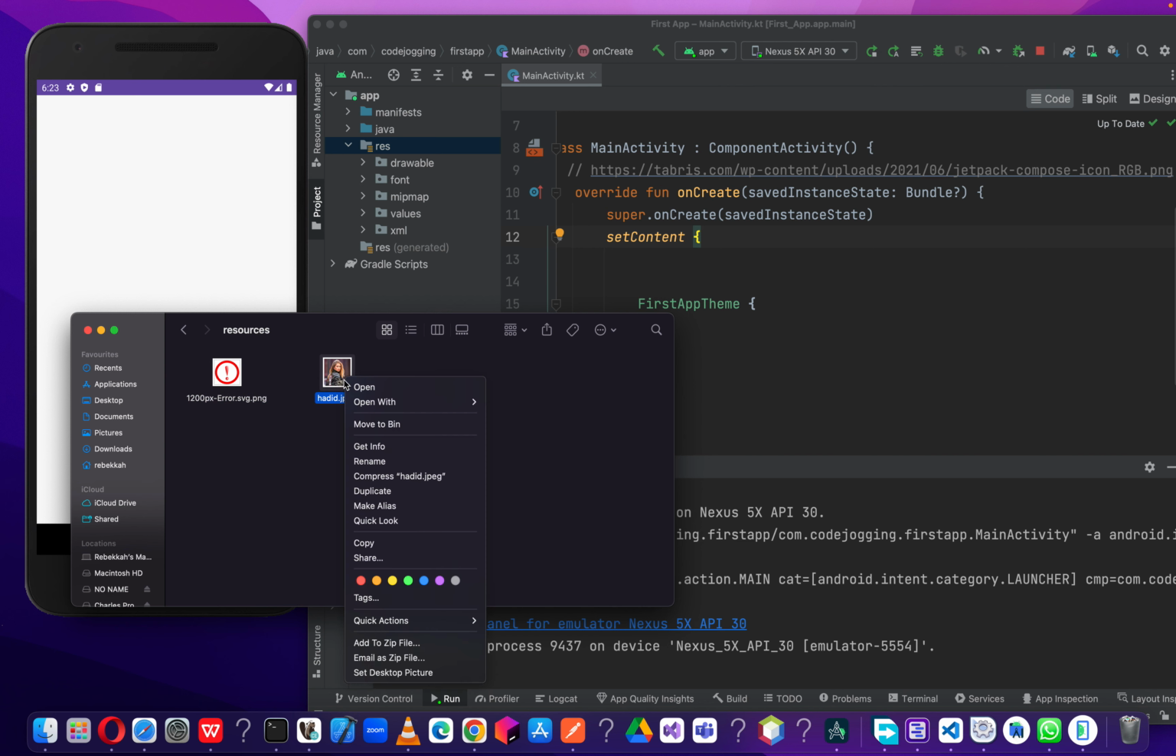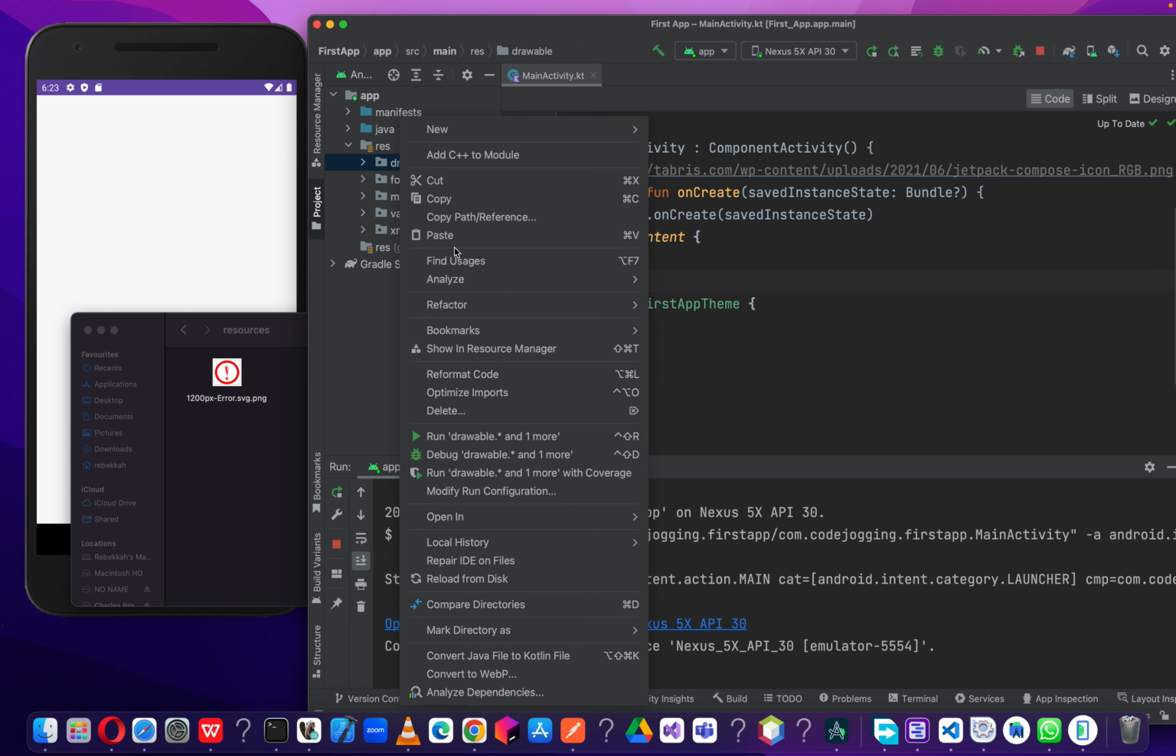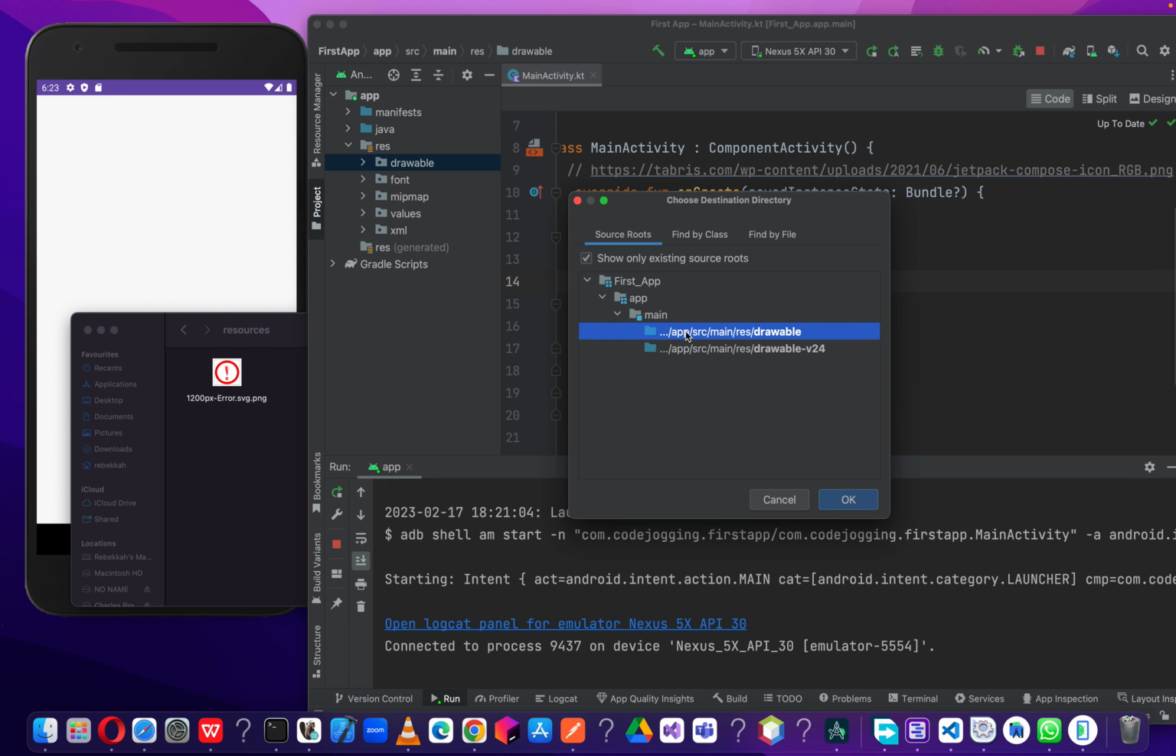We copy, and if you're on Windows, you can use Ctrl+C to copy. Then you go to the resources folder, that's the res, and you go to the drawable. Then you right click, then you paste. Once you paste it, at times this dialog will pop up. Since we want our image to be shown on all screen sizes, we will select the first one, then we click on OK.